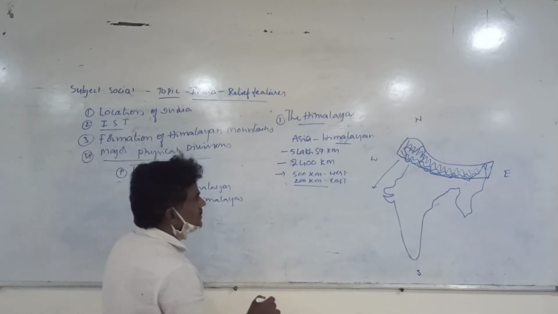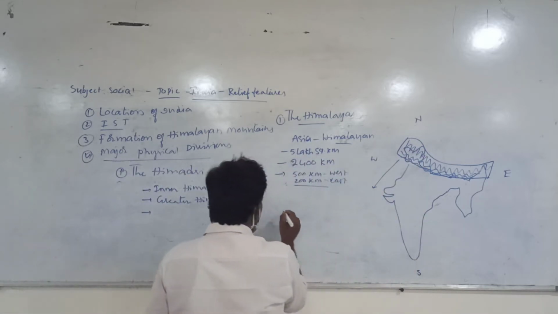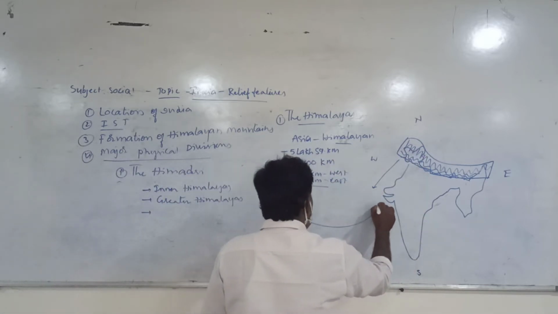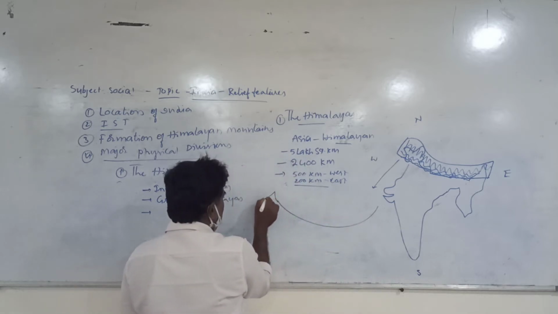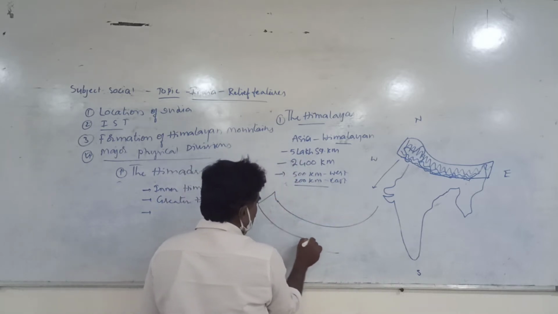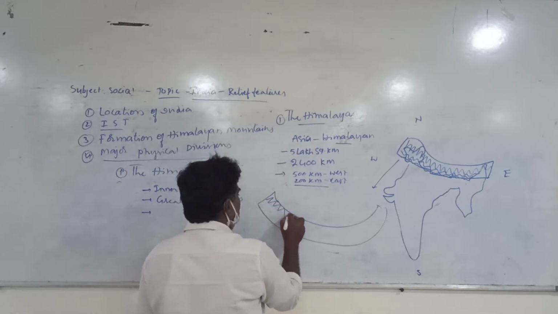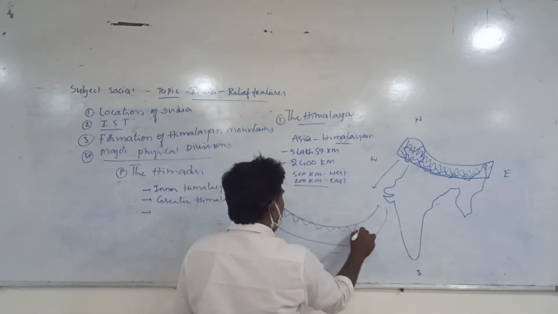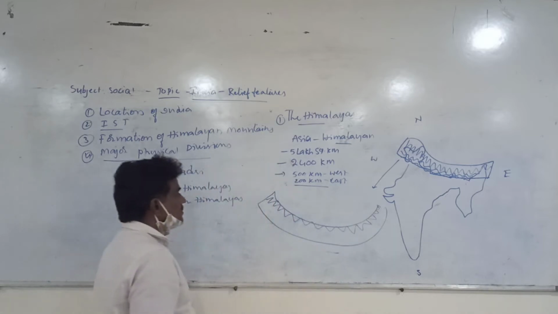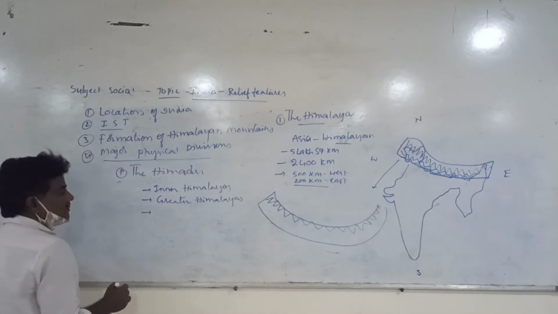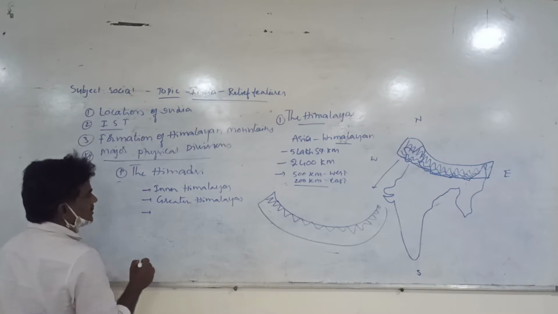This is the first range we are talking about, Himadri, which is called the highest Himalayan range, the Great Himalayas or Inner Himalayas.